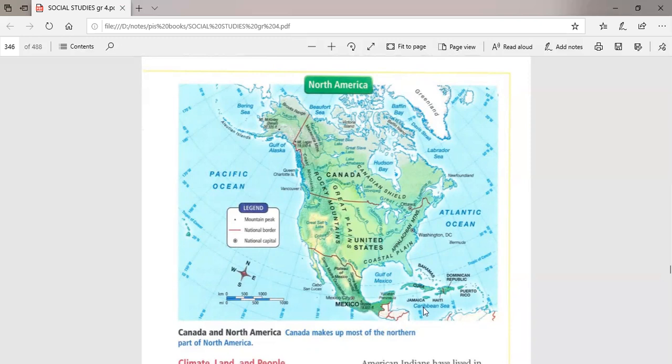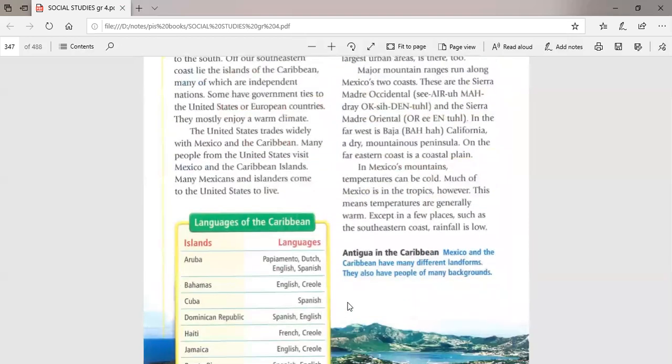Here in the Caribbean Sea, guys, we could also find a lot of islands, okay? These are called the Caribbean islands, and the weather in this area is very warm. Also, the climate of Mexico is warm most of the year because it's a peninsula. It means that it borders many bodies of water. That's why the water brings warm air. So the climate in Mexico is warm. Okay, so let's read about Mexico.